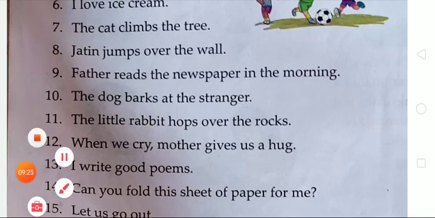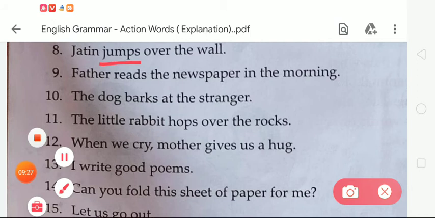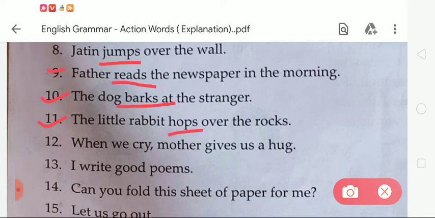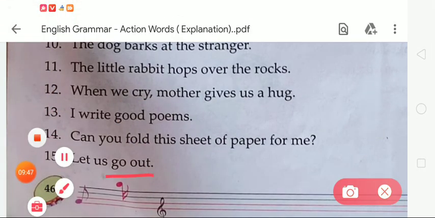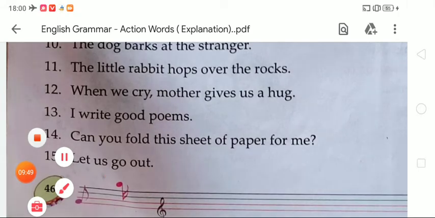In number 8, jumps. In number 9, reads. In number 10, barks. In number 11, hops. In number 12, cry and gives. In number 13, write. In number 14, fold. And number 15, the action word is go. So like this, we have to underline the given action word in this exercise.